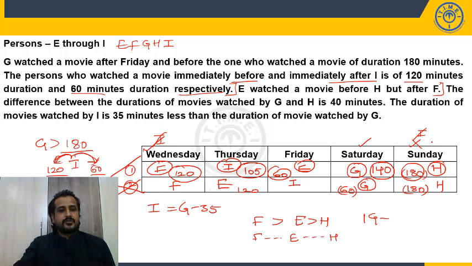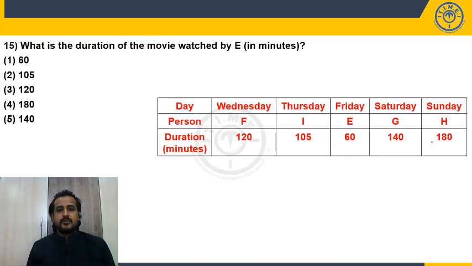Fine. Now let's answer the questions. What is the duration of the movie watched by E in minutes? E how much? 60 minutes. Choice 1.